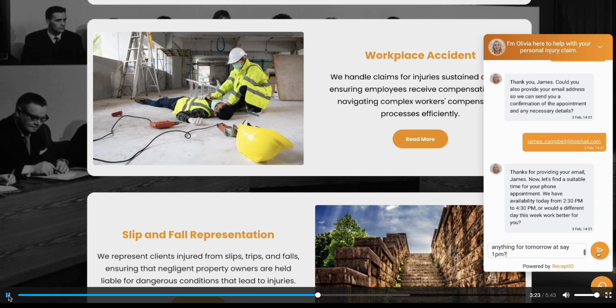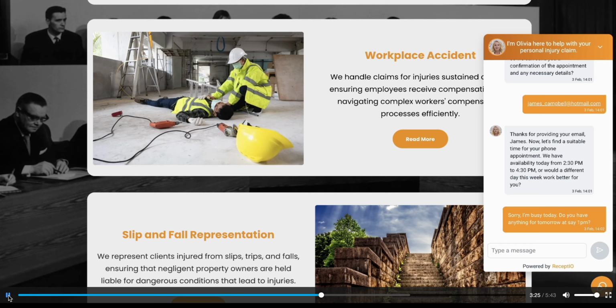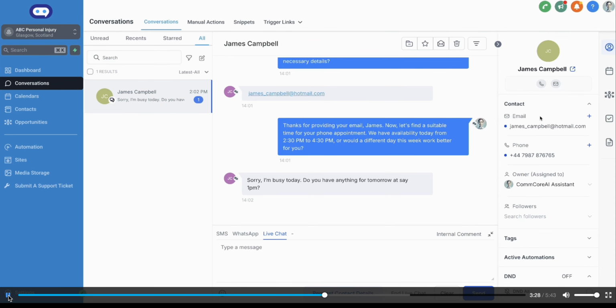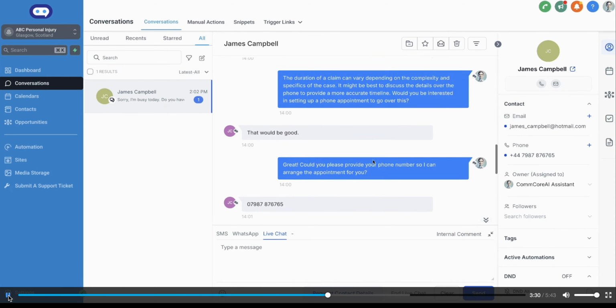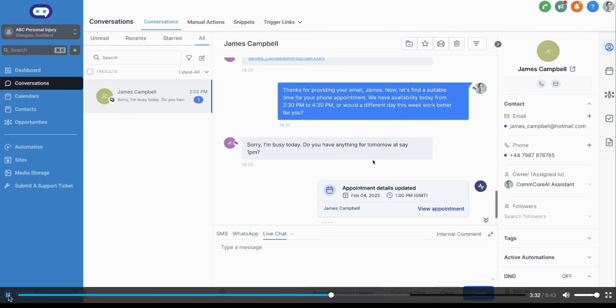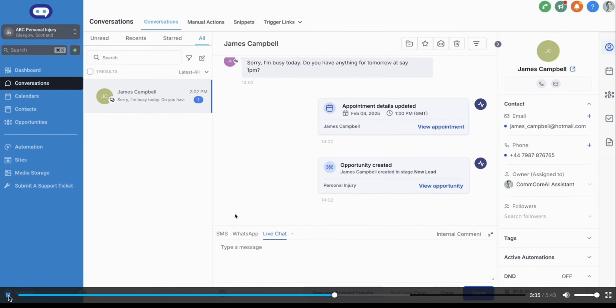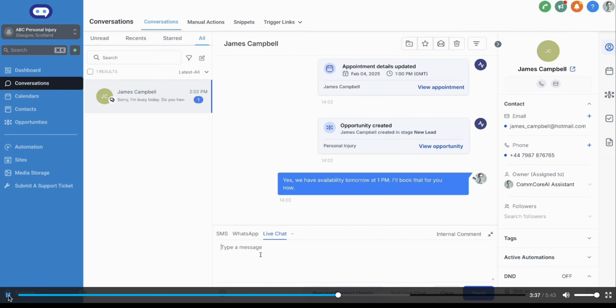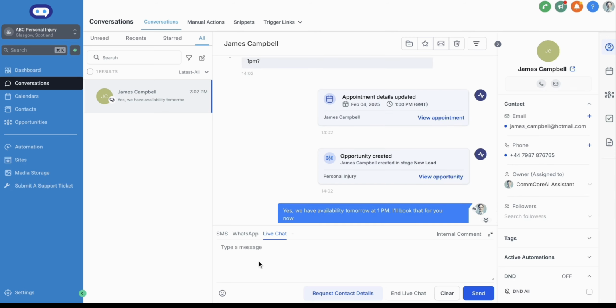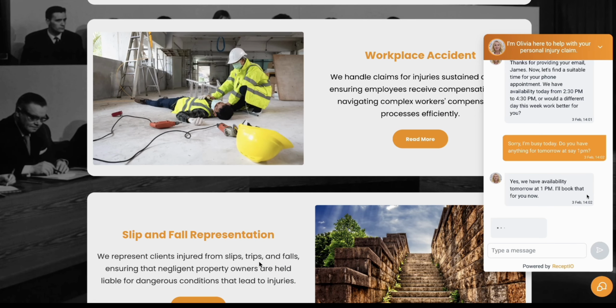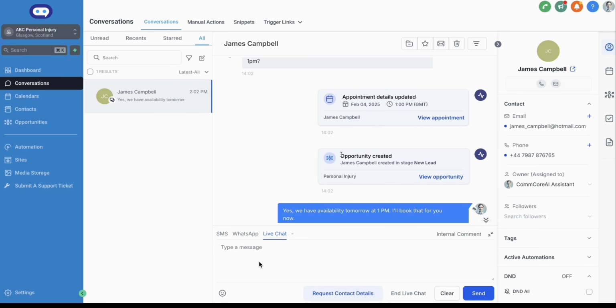ReceptIO is integrated with your calendar platform, whatever that might be. We can see here there's the full conversation history, so as you move in, anyone can view this at any time. There's also the opportunity that if you want, you can take over the AI chat. You will also notice that it can be integrated fully with SMS, WhatsApp, and all social channels, so individuals can interact with you there in a fully automated fashion.